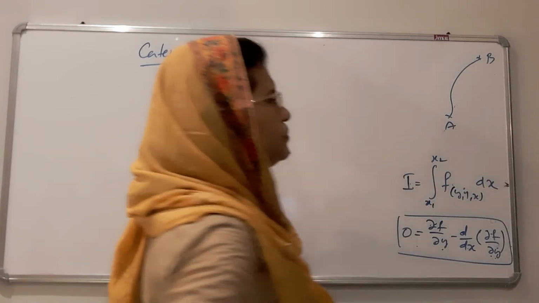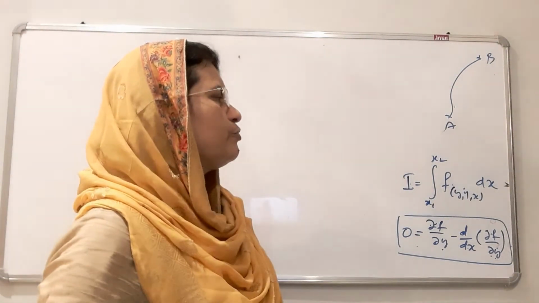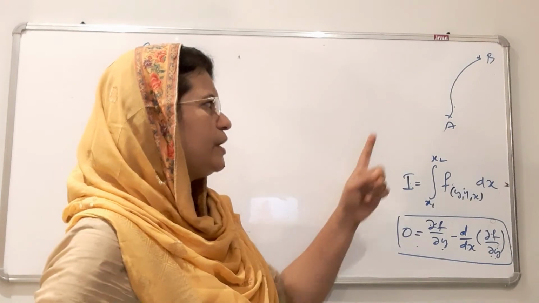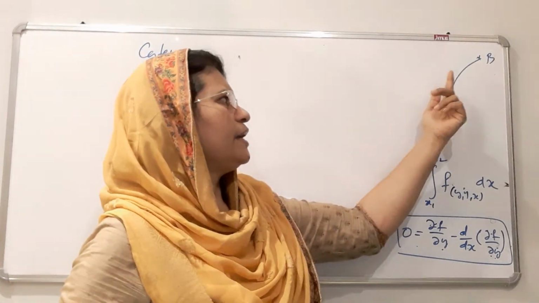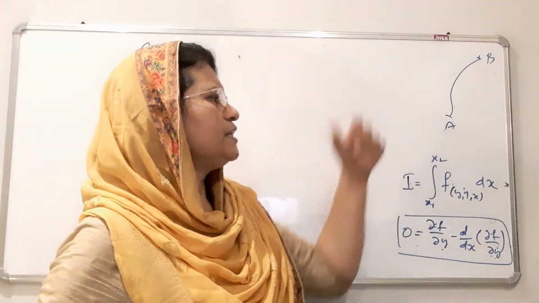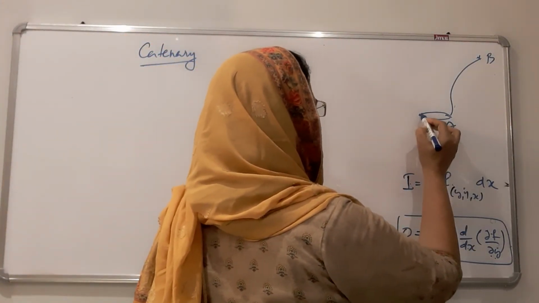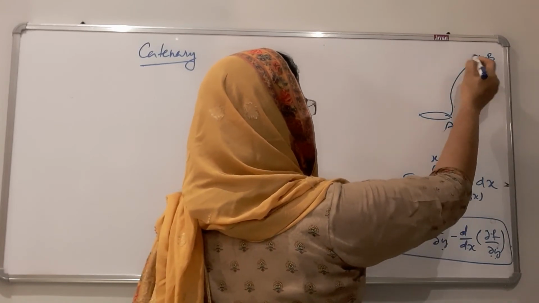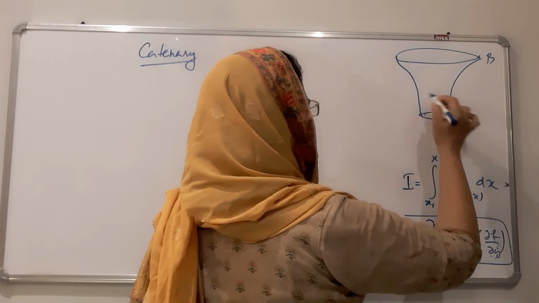This is the path, not a straight line path, a curved path, and we have to find the surface area taken by the body. The particle is moving along this direction and it is rotating along a path. What is the surface area taken? It is moving along this path, therefore the total surface area taken is this surface area.